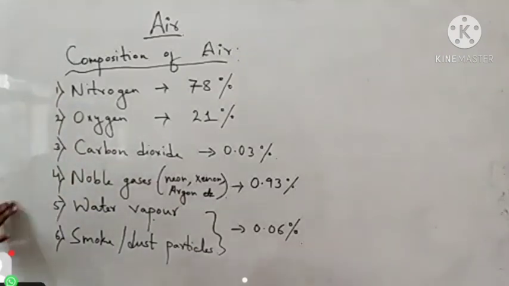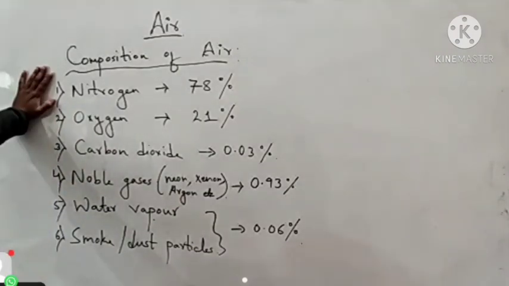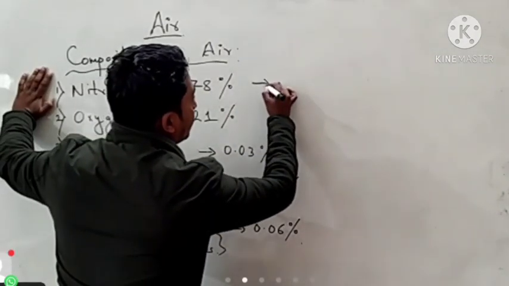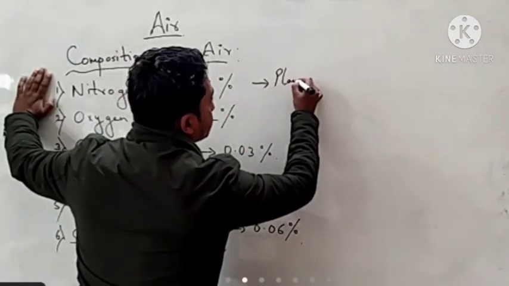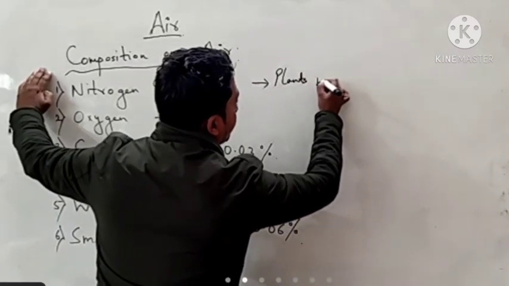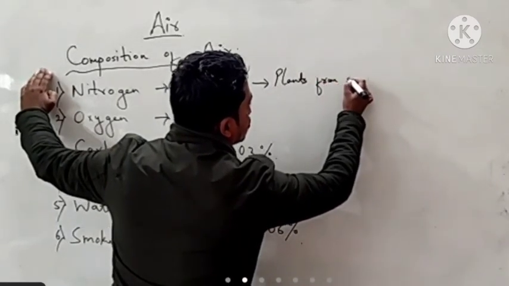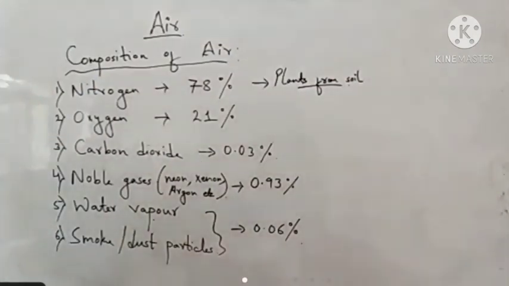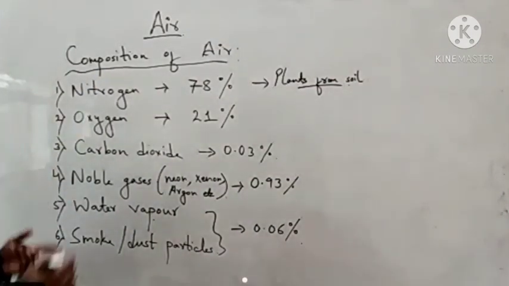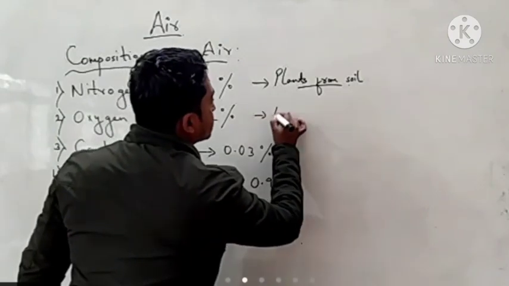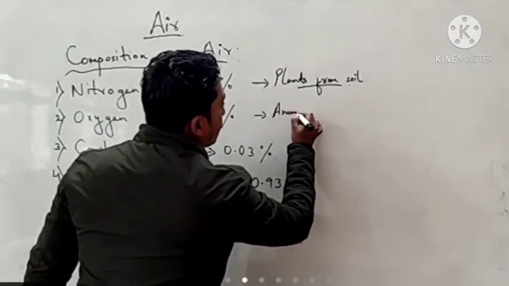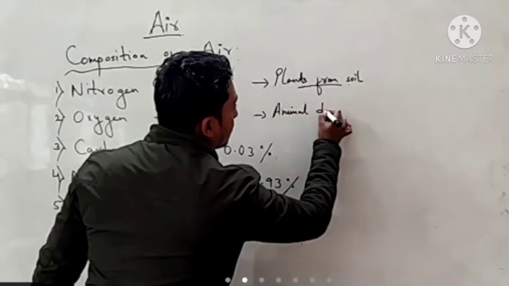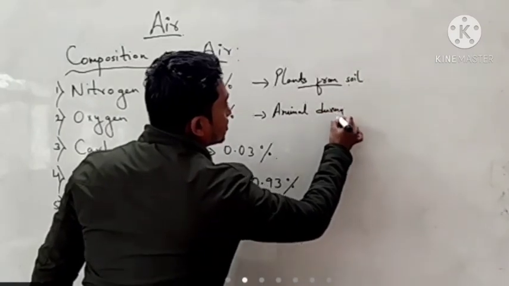So here also, nitrogen is mostly used by plants from soil. Oxygen is mostly used by animals during respiration.